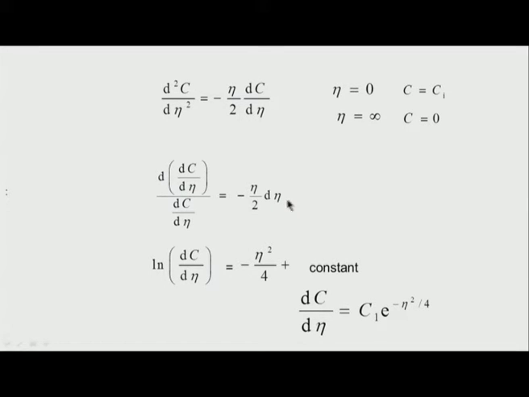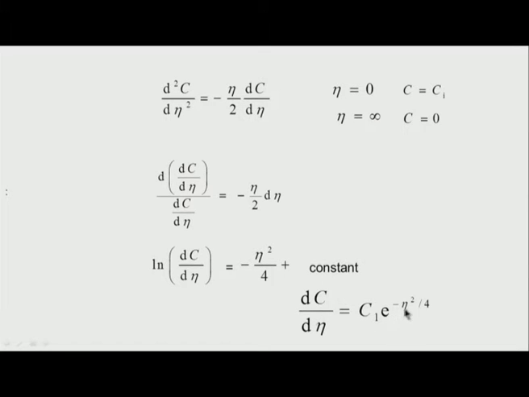I integrate this and I find this is a ln form. I have ln of dc/dη as equal to minus η²/4 plus a constant, or rather I get dc/dη, taking exponential on both sides, as equal to a constant that gets soaked with this.